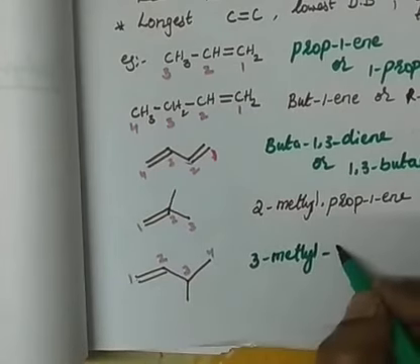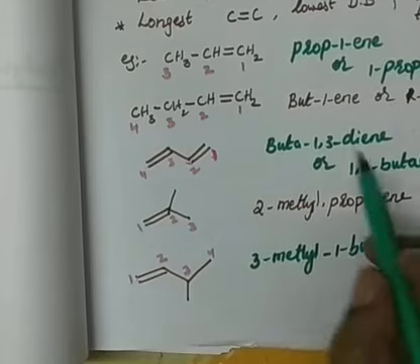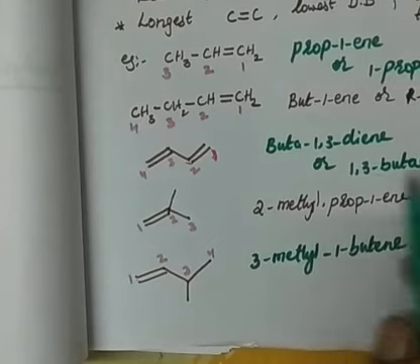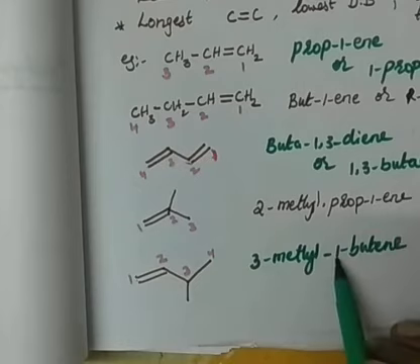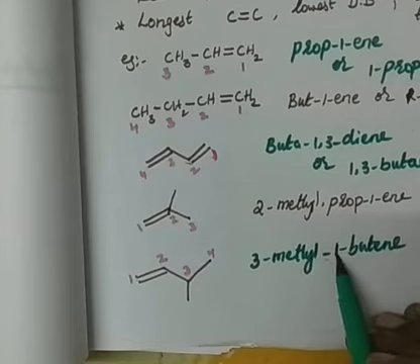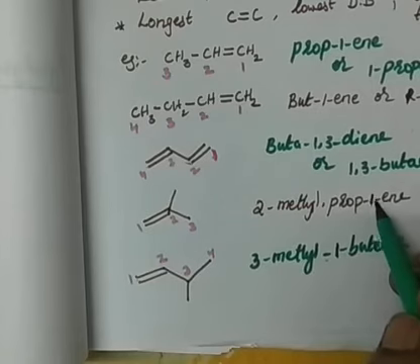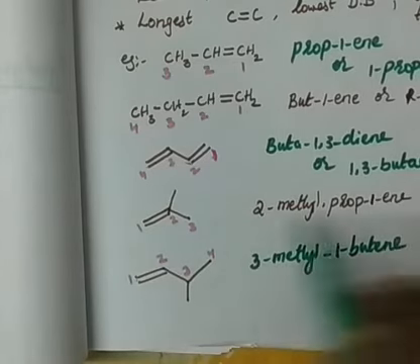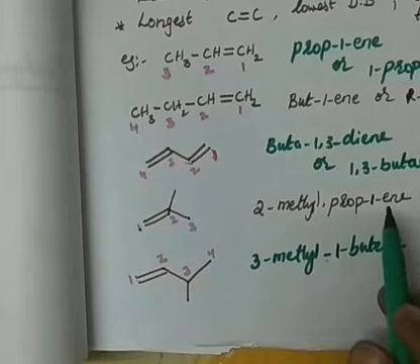Therefore, 3-methyl-1-butene may I call. Don't get confused. Sometimes I am writing the position of the ene, the numbering of the ene, just beside the ene. Sometimes I am writing the numbering before the whole compound name. It is the same. Either I represent it here or just before the ene. This number indicates the position of that double bond. Ene means double bond, right. So all others are similar.